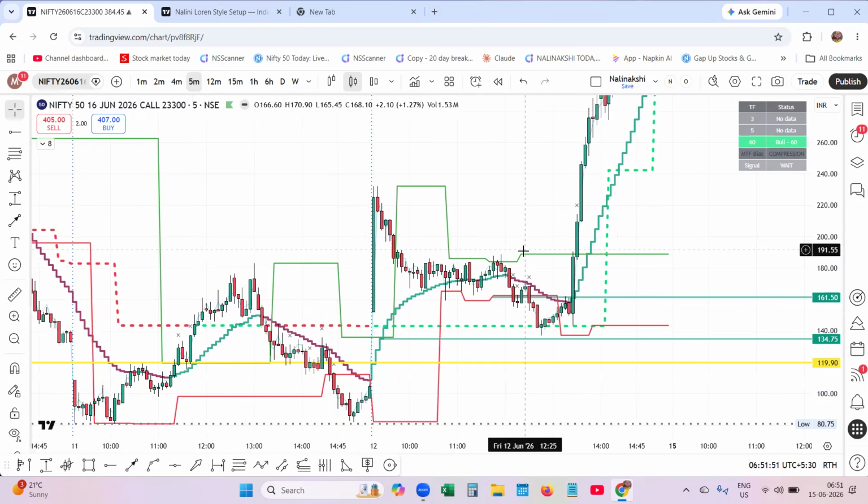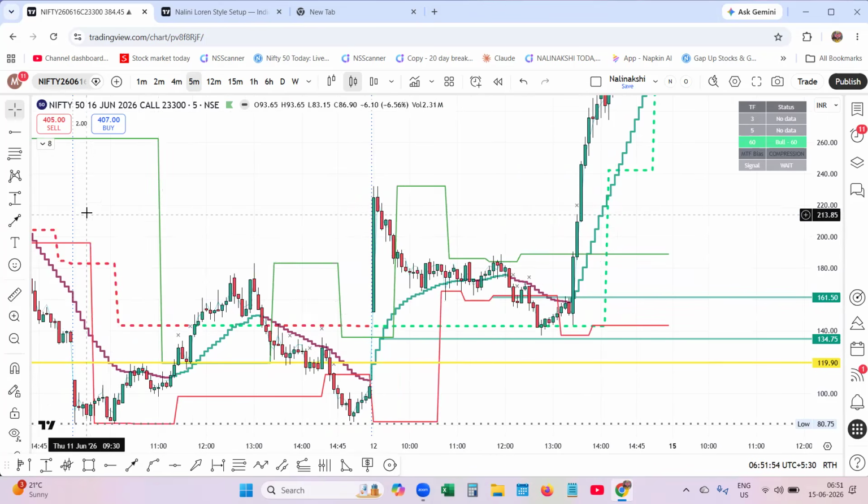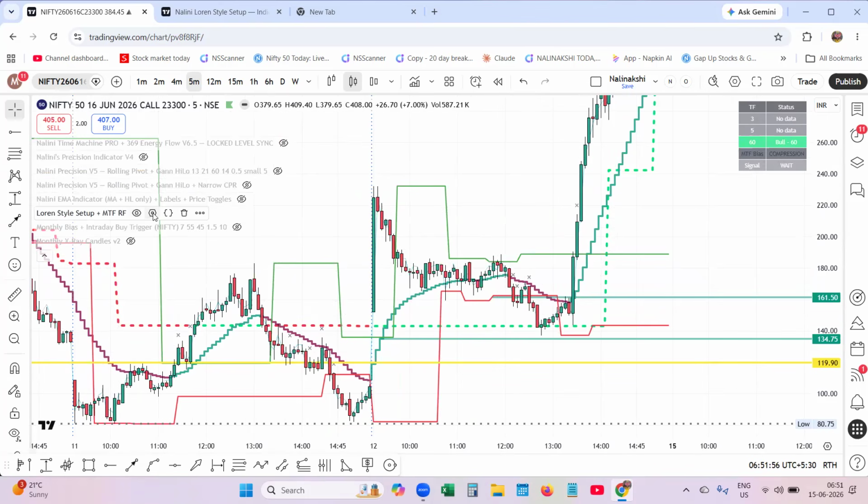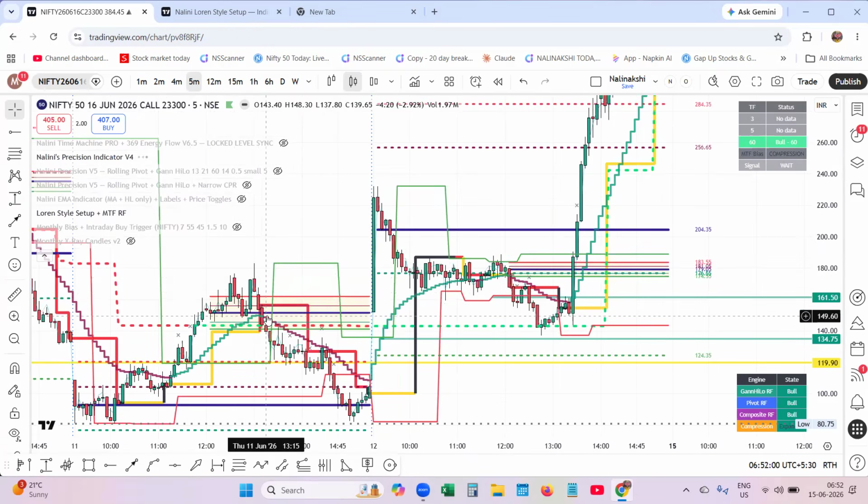This is where the Nalini-Lorentz system comes in, along with, let me apply the Nalini precision indicator. These are the known layers. See, every day from the known layers, the market corrected. Same thing they did, but they trapped. Every day it used to go down and close at the bottom. Here they halted and reversed.